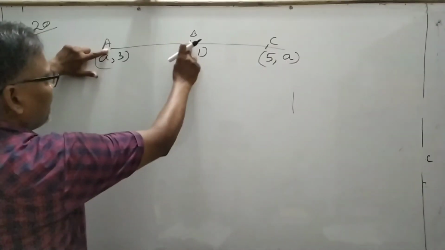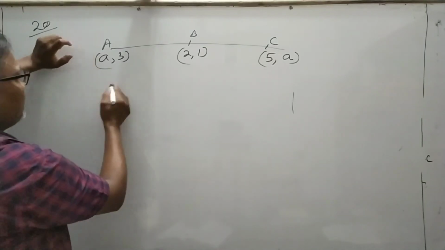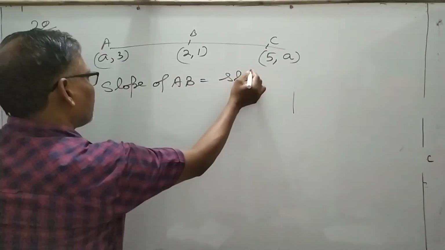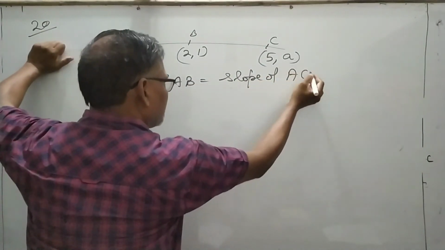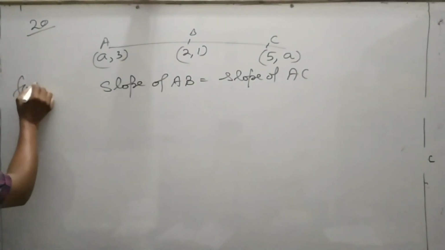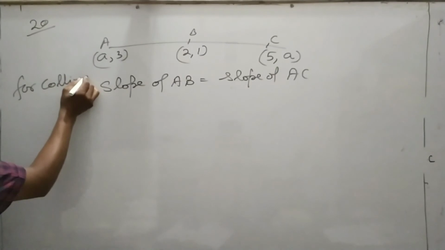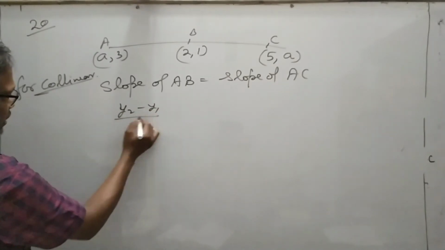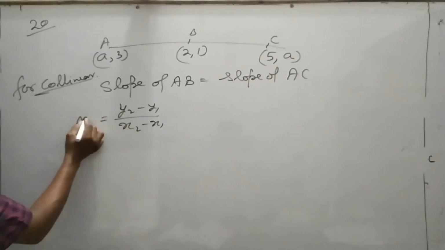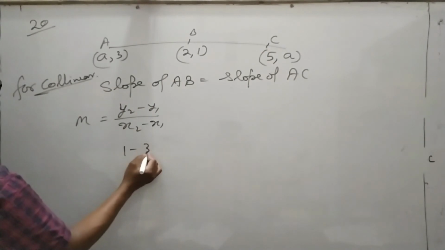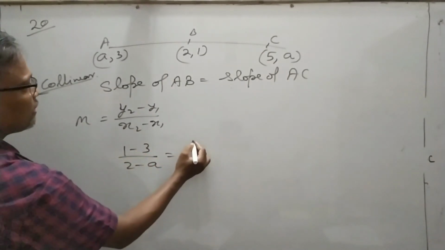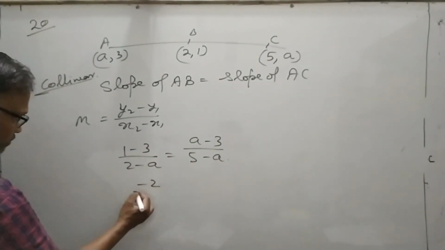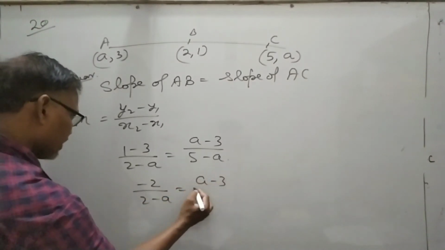तो slope of AB and slope of AC, if you make equal, then the slope of AB is equal to slope of BC or AC, कुछ भी कर सकते हैं. Then for collinear, you can say so. What is the slope? y2 minus y1 upon x2 minus x1. This is the formula of slope. Use here 1 minus 3 upon 2 minus a, equal to a minus 3 upon 5 minus a, and then cross multiplication.